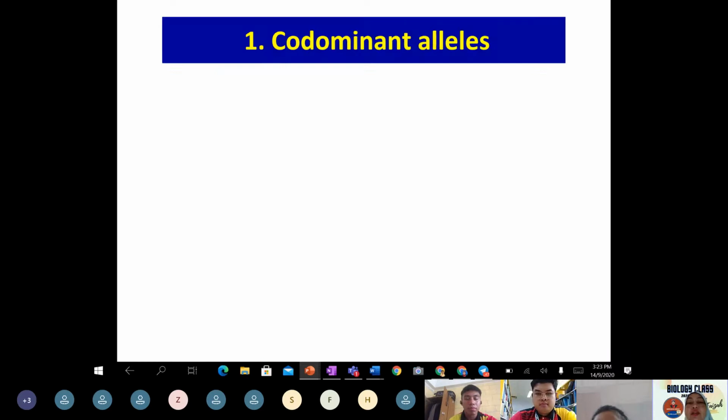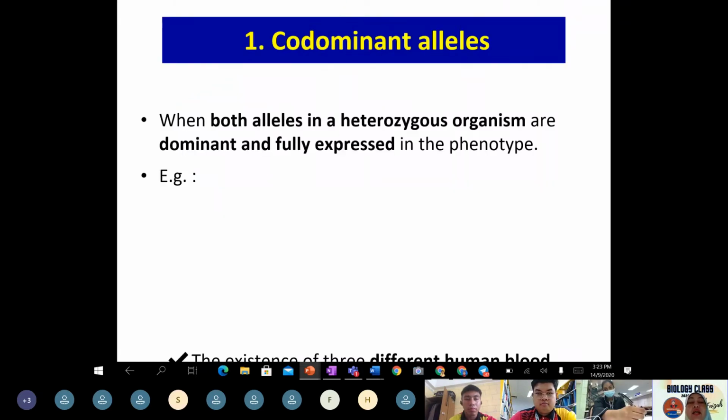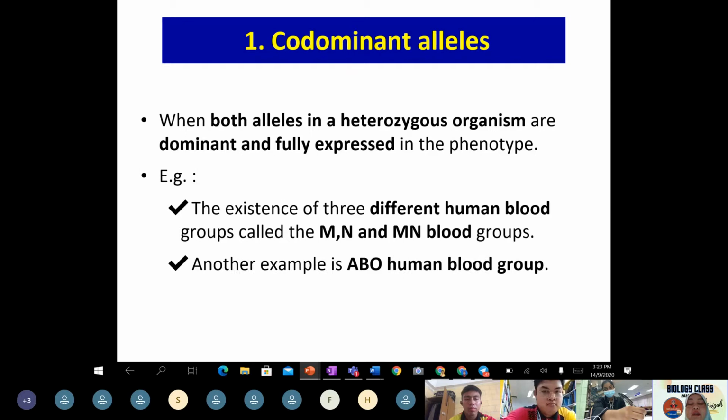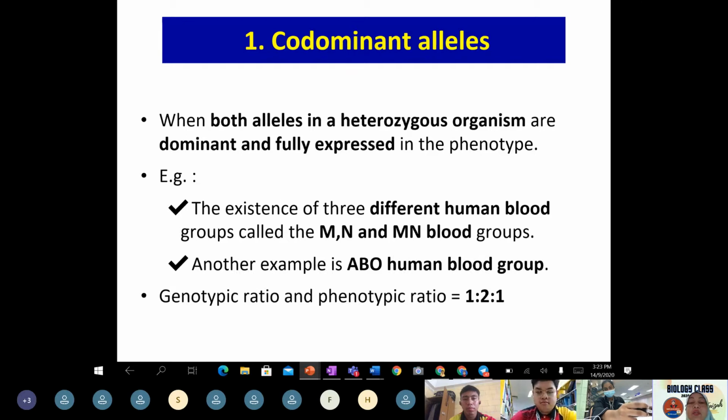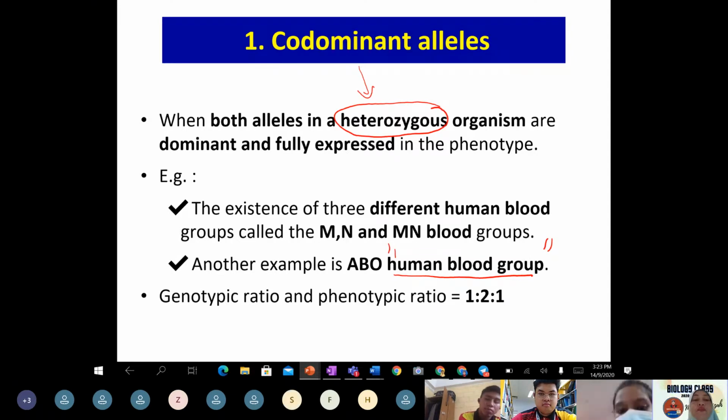So codominant allele, using the human blood group, always refers to heterozygous, where both alleles express.